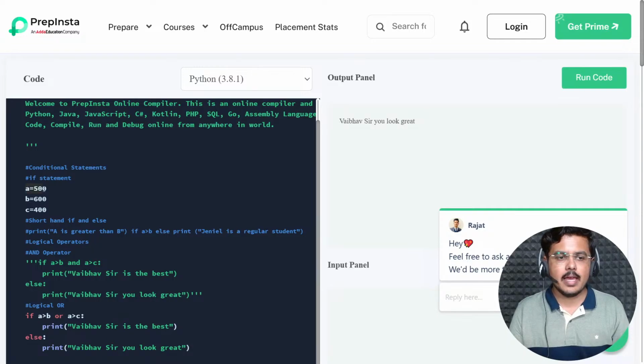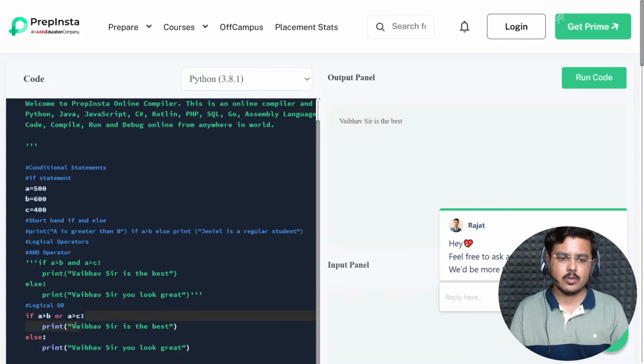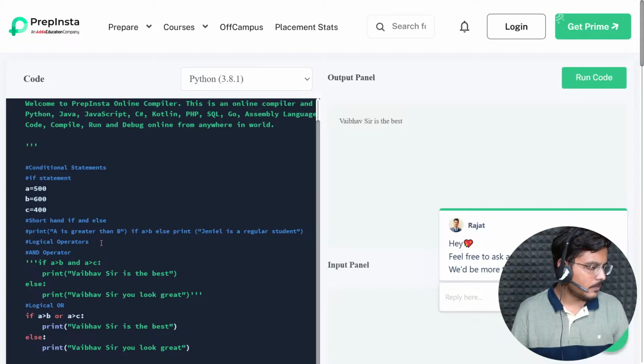See, A is 500, B is 600. This particular statement is not true. A is not greater than B, but A is 500 and C is 400, so A is greater than C. In this case, this if block should execute because OR requires only one of the statements to be true. Let's check it out. See, it is executing this if block. Correct? Is if else clear to everyone? Correct, Sonali.